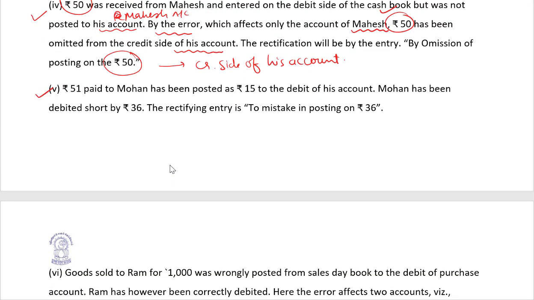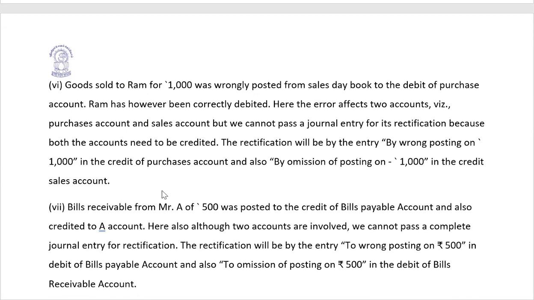Let's continue. 51 paid to Mohan has been posted as 15. Error of commission, because it is a wrong amount to the debit of his account. Mohan has been debited short by 36. The rectifying entry is: to mistake in posting, 36. Let's see the next example.